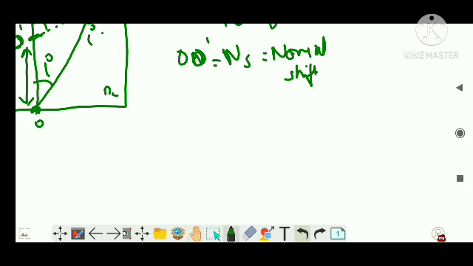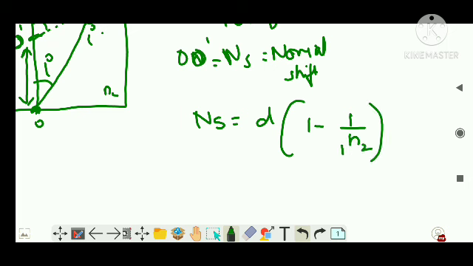So what is the expression of normal shift? It is equal to D, which can be taken as the thickness of the denser medium, or you can take the real depth. You can take it as you want. That is equal to D times 1 minus 1 by N21, that is the refractive index of the second medium with respect to the first medium. This is what happens when it is air.